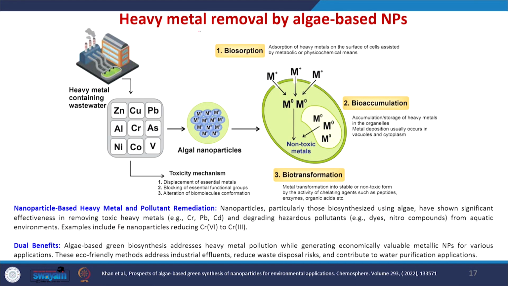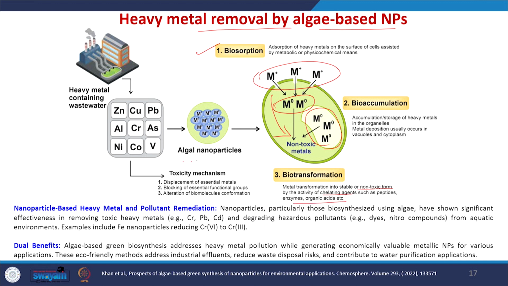Let us learn about heavy metal removal by algae based nanoparticles. The first step is biosorption. Here, the adsorption of heavy metals on the surface of cells will be assisted by metabolic or physicochemical means. Then, once these metal ions are converted into metal nanoparticles, they can be accumulated in the vacuoles and cytoplasm. And the third step is biotransformation, which converts the metal into non-toxic metal nanoparticles through the activity of chelating agents such as peptides, enzymes or organic acids.